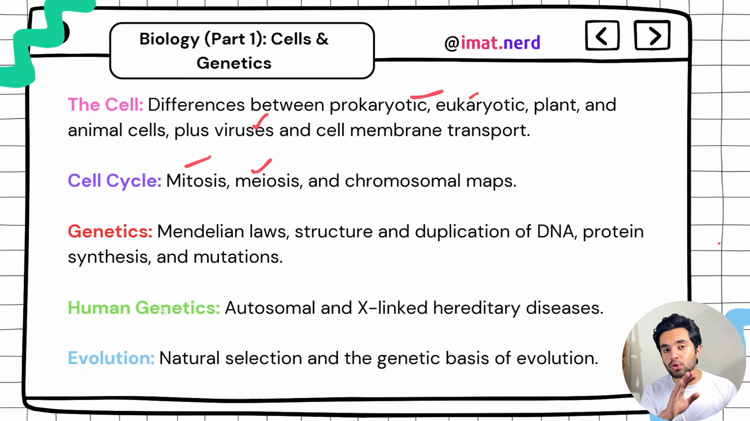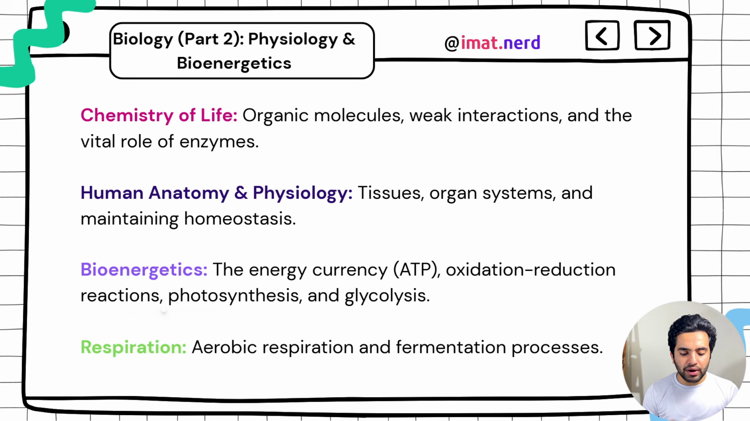And Hardy-Weinberg theorem is very important. They have asked questions, and those weren't easy, okay? That involve probability and statistics. So we will talk about in maths what you need to know. So you must have grip on stats and probability as well. All right. Now in second part, we have physiology and bioenergetics.